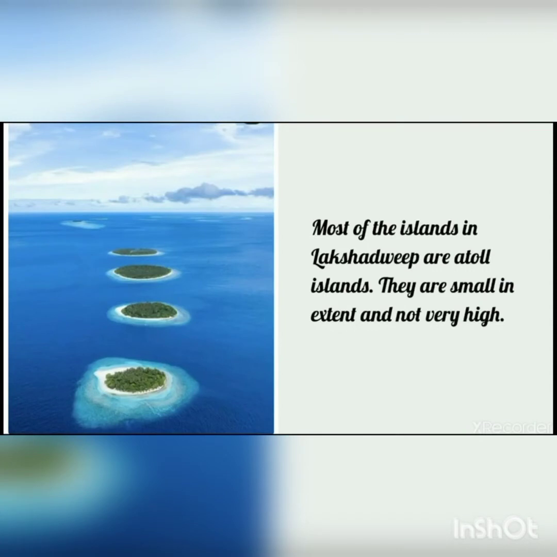Yes, see, most of the islands in Lakshadweep are atoll islands. An atoll looks like a circle. You can see here a chain of islands, and it is looking like a ring shape, and the center part of this island is open. And they are small in extent and not very high.